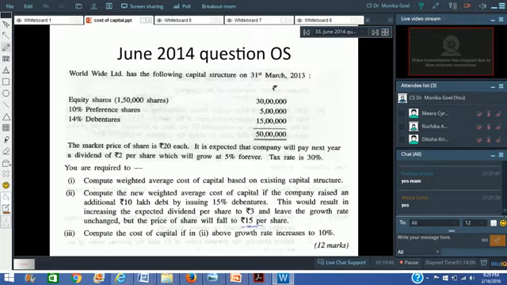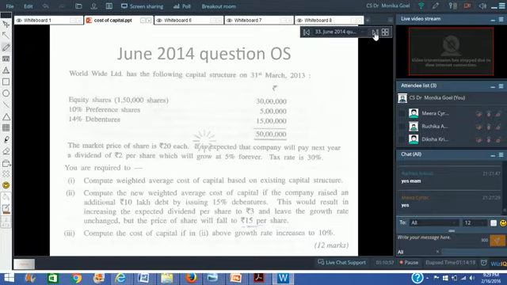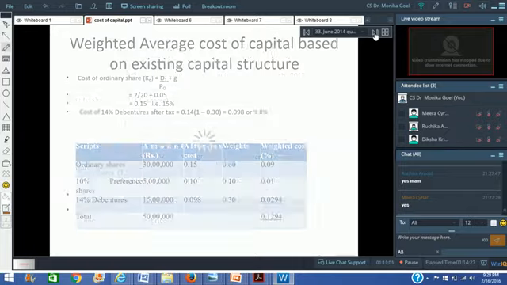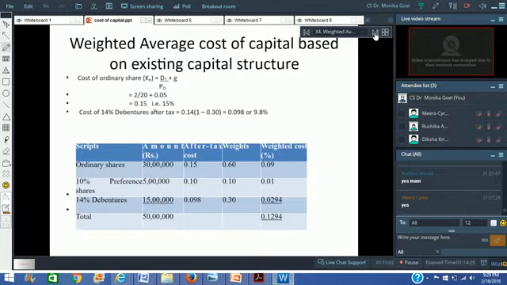Compute the cost of capital if in 2 above the growth rate increases to 10%. So again you have to find out the cost of equity and then again find out the weighted average cost of capital. So these kinds of questions are just added to give you more marks, I believe, because it's a simple question. You just have to do a lot of calculations and you would be able to solve these questions.